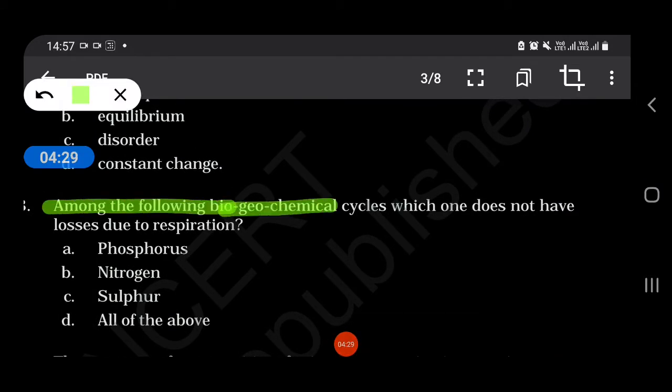Among the following biogeochemical cycles, which one does not have losses due to respiration? Phosphorus, nitrogen, sulfur or all of the above? So our answer is all of the above.